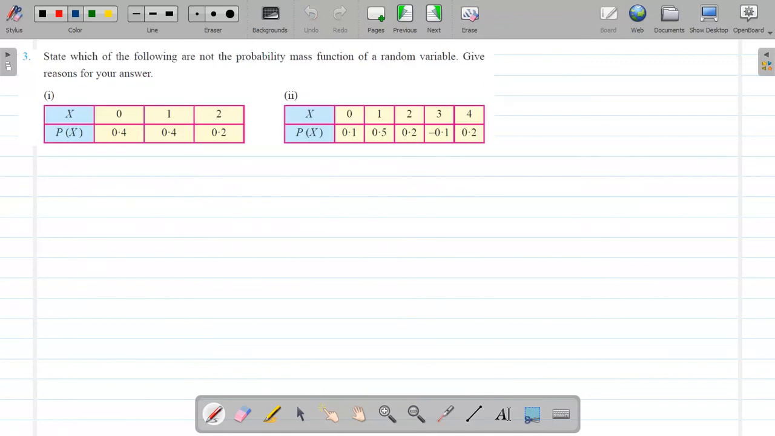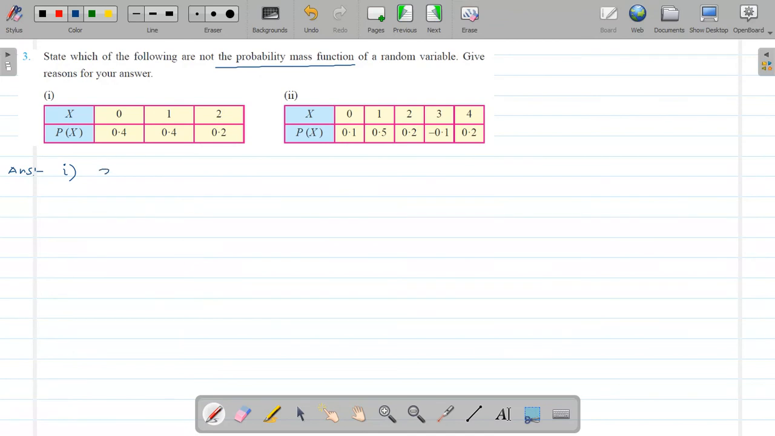Now see the third question. State which of the following are not the probability mass function of a random variable. Give reasons for your answer. Now here in this case, suppose if I solve number 1, the table is given, that is called a probability distribution table, and we have to check whether it is a probability mass function. Okay, that we have to decide.